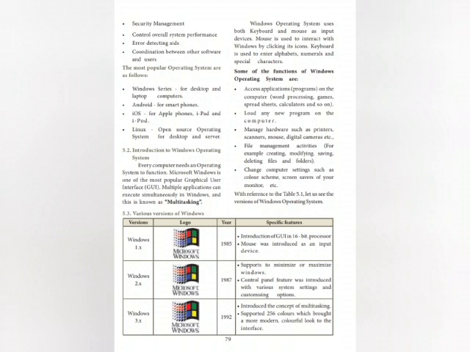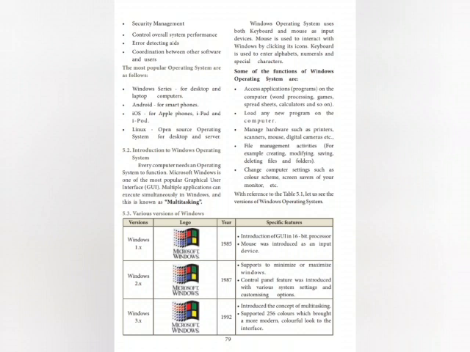Introduction to Windows operating system. Every computer needs an operating system to function. Microsoft Windows is one of the most popular GUIs. GUI means graphical user interface. Multiple applications can be executed simultaneously in Windows, and this is known as multitasking. Windows operating system uses both keyboard and mouse as input devices. The mouse is used to interact with Windows by clicking its icons. The keyboard is used to enter alphabets,